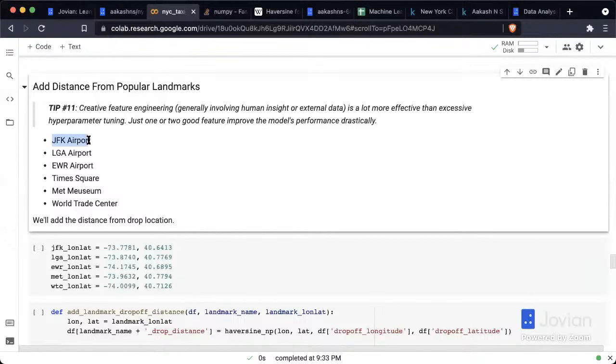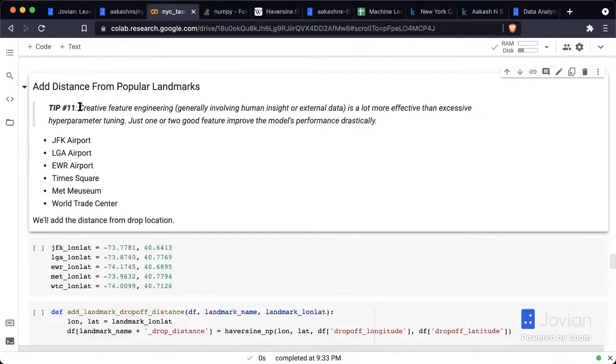Okay, there are many more. You could have the Statue of Liberty. You could have Central Park. You could have a bunch of other locations in New York. So this is something that you have to look up. And we will add the distance from the drop location, but feel free to also add the distance from the pickup location. That is left as an exercise for you. And let's see if this helps.